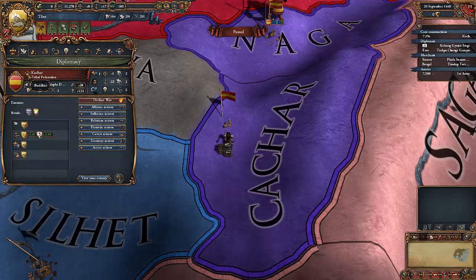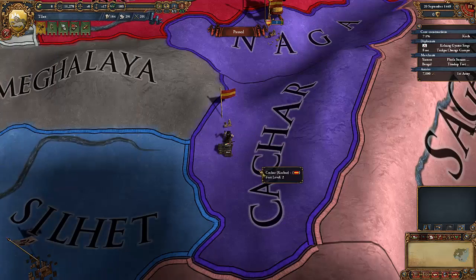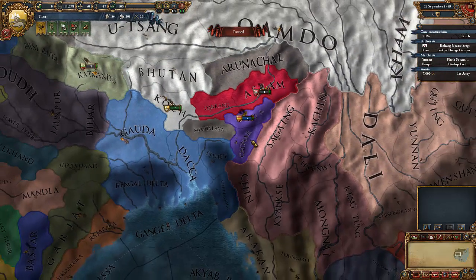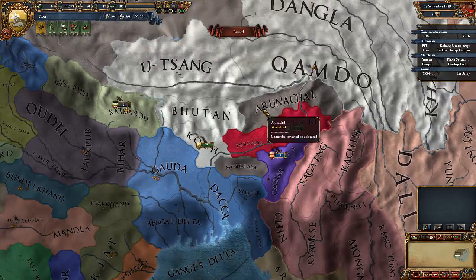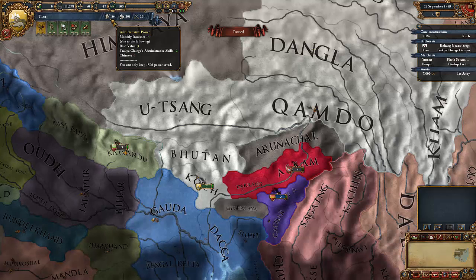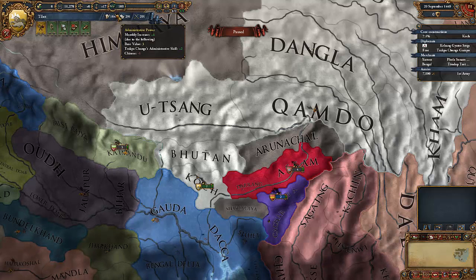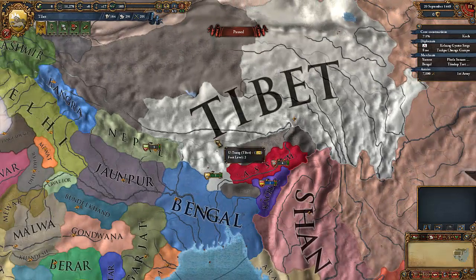So now what they can do is send one of these guys called a missionary to attempt to convert the population from Hinduism to Buddhism. Doing that requires some diplomatic points, either diplomatic or admin. I believe it's administrative points you need, but since they're doing that, I don't have to spend anything.